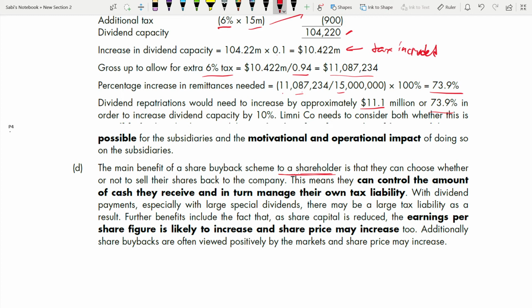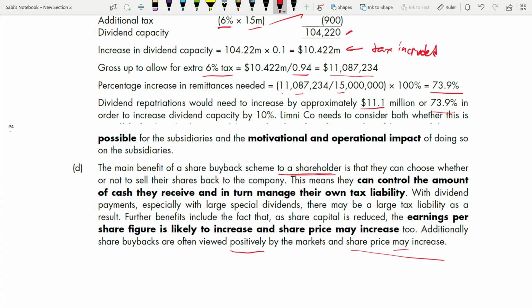Additionally, share buybacks are often viewed positively by the market and the share price may increase. May increase, they are saying. So you have to use these words more: may, would, maybe, might, perhaps. Okay. And most of the time, compared to dividend, share buybacks are seen more positively by the market. Right? And we are done with this question.